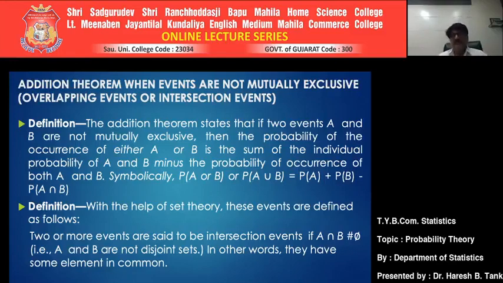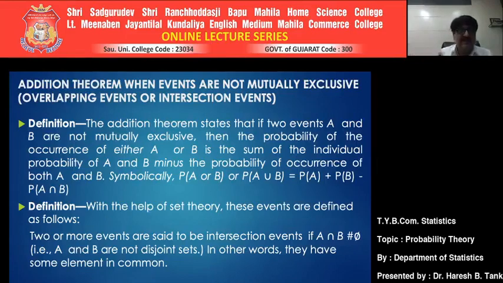With the help of set theory, these events are defined as follows. Two or more events are said to be intersection events if A intersection of B is not phi. Phi means null set. It is not null.